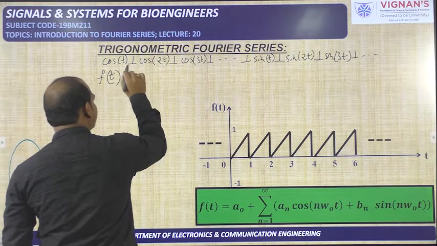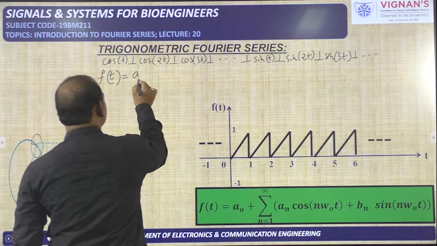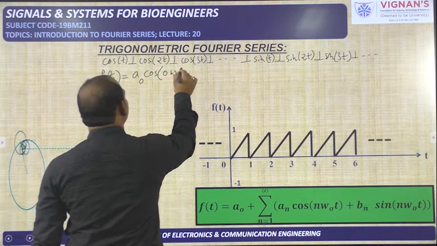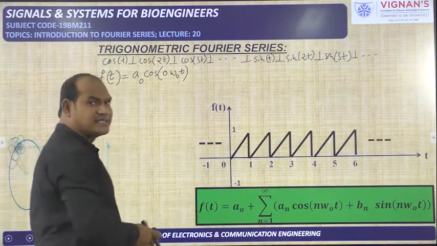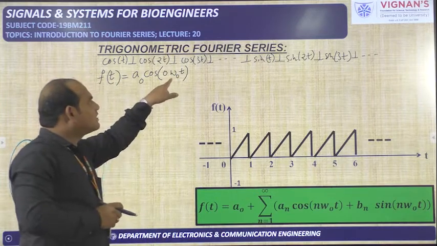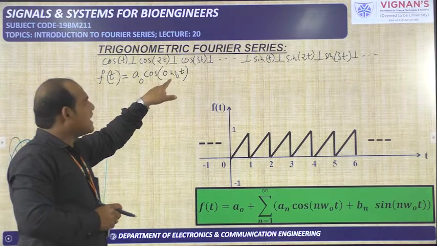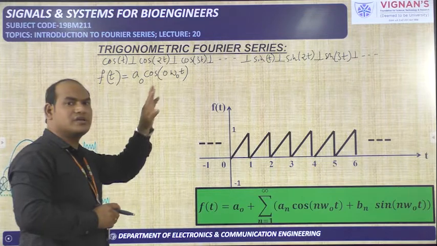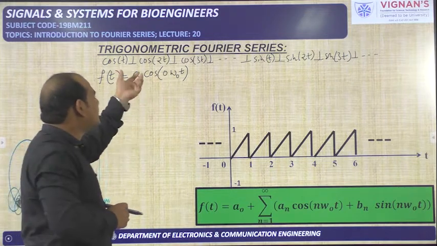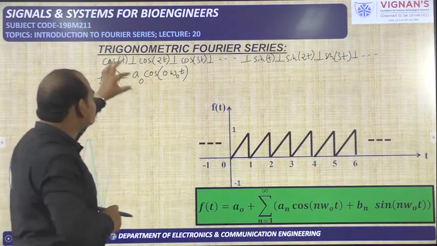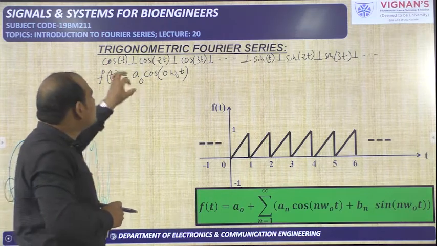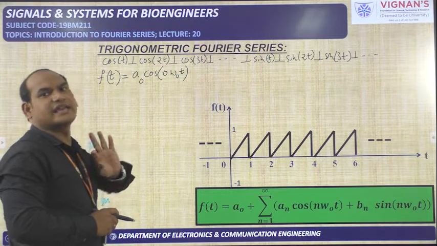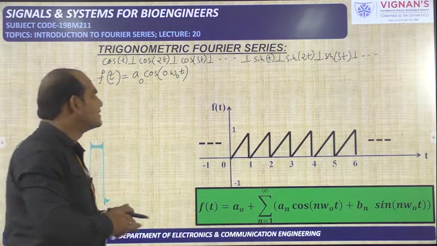This signal has to be represented like this: a naught cos of 0 into omega naught into t. Why should I represent it like this? Here the fundamental frequency is omega naught and it is multiplied with 0. That means the frequency is 0. Cos 0 is 1, and 1 into a naught, some coefficient we have taken, is just like a number. That means it is related to the DC term.